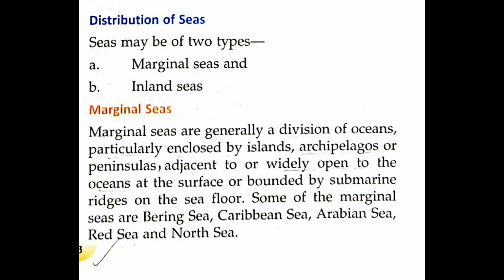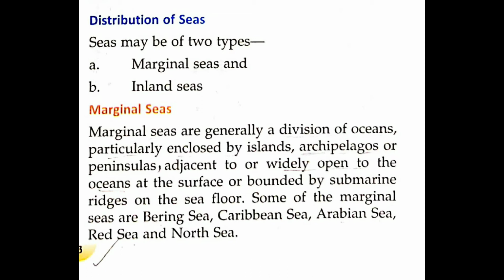Distribution of seas. Seas may be of two types: marginal sea and inland sea. First, marginal seas. Marginal seas are generally a division of the ocean.